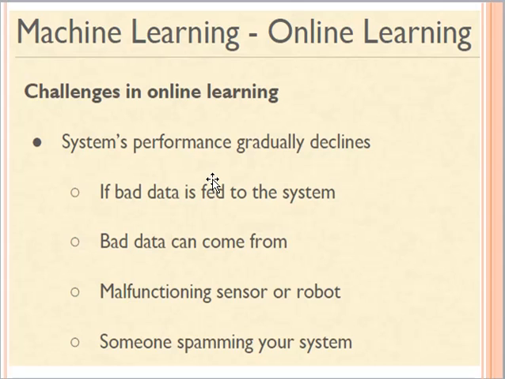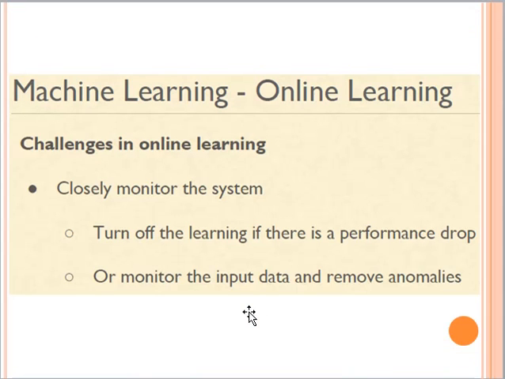And it can also happen that sometimes there is a spammer, or maybe an attacker, who is trying to decline the performance of your system. In that case, if some bad data is generated and you provide that bad data incrementally to your system during execution and learning, then the performance of the system can be degraded overall. So this is a very big and major challenge in online learning, and you need to closely monitor the system, right?